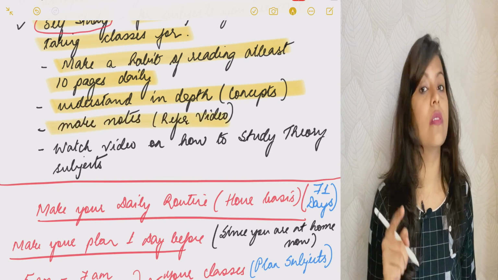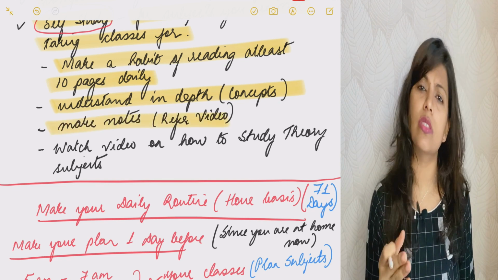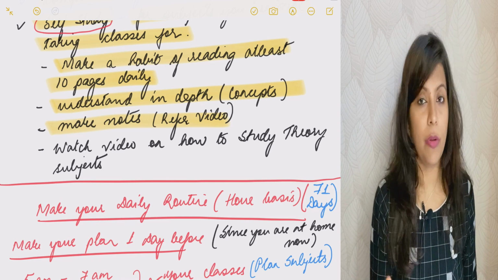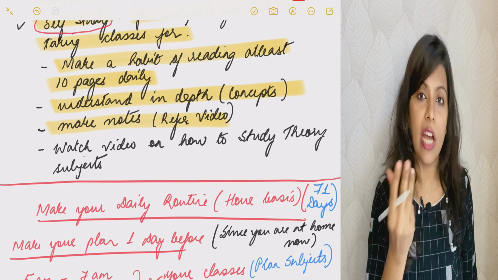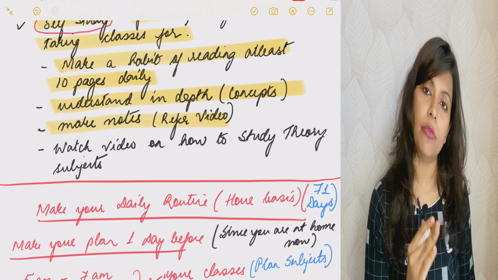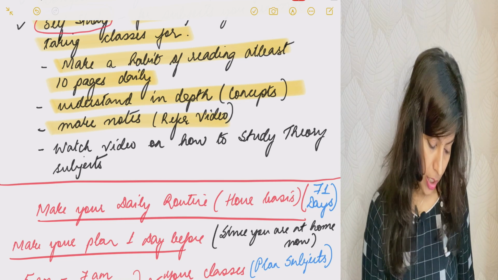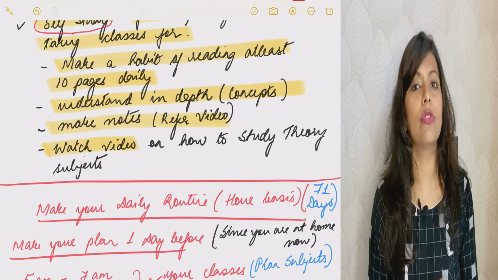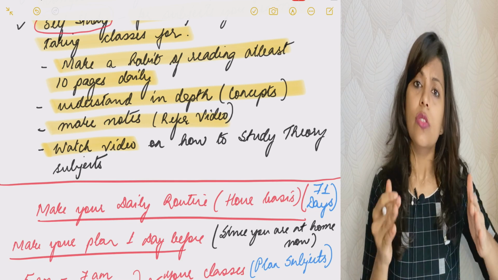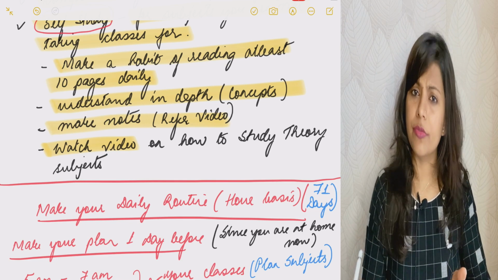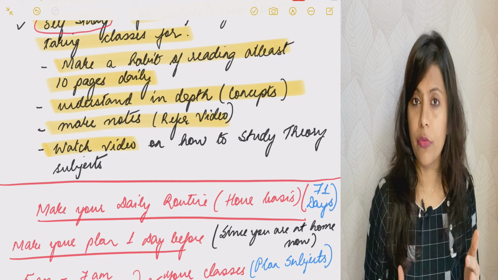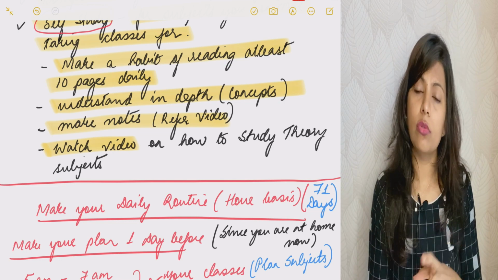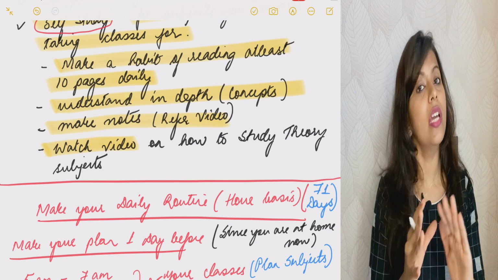Make notes. You can refer to my video on how to study theory subjects, because generally students don't prefer taking coaching for theory subjects. So that video will be helpful to you when you prepare your theory papers. You can watch that video for self-study. So as of now, you have got 71 days in hand. So plan every 10 days or 15 days. Schedule your videos, whatever classes you are going to take. In the balance time, try to study subjects which you are going to study by yourself.